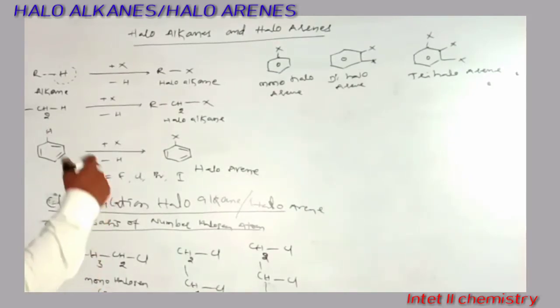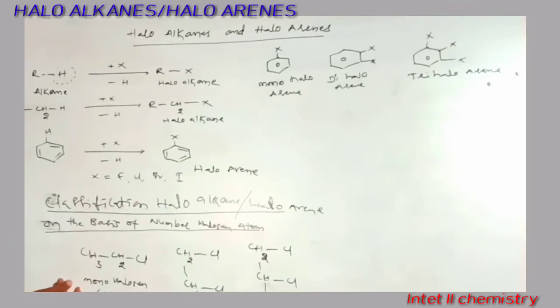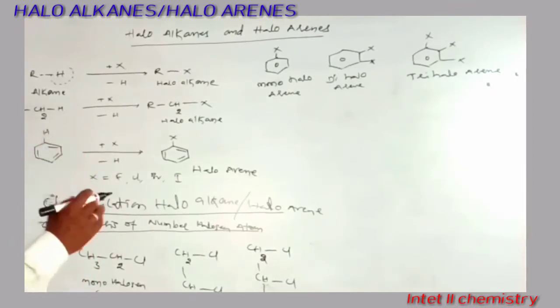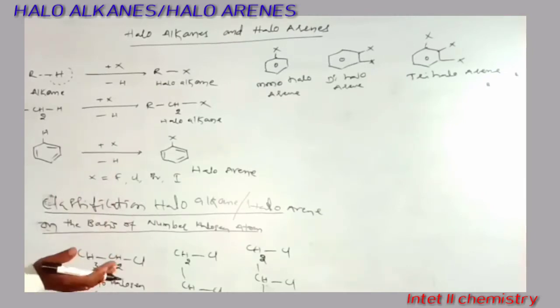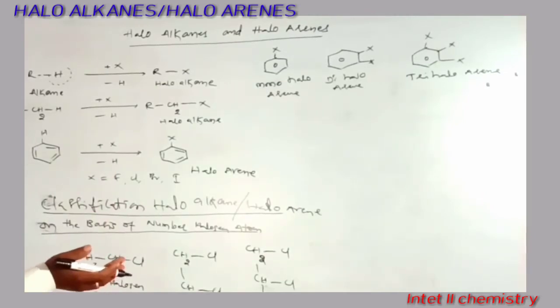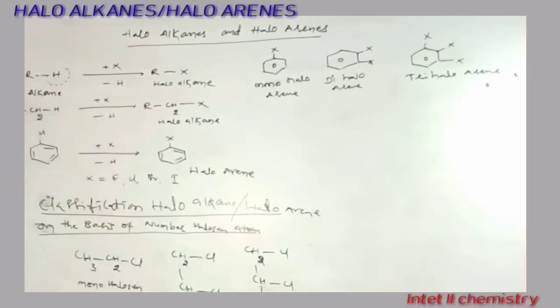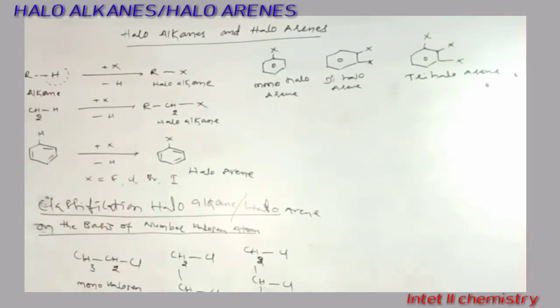On the basis of only one halogen being present, those are called monohalogen compounds. Based on the halogen attached carbon, they are classified into many types.